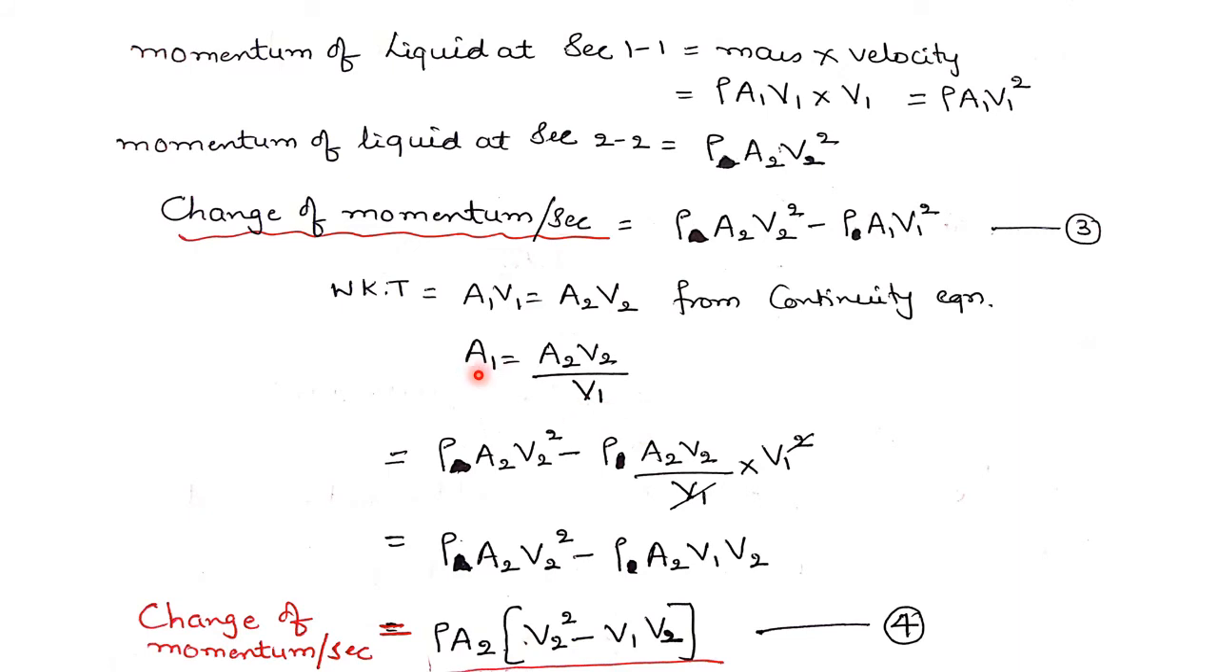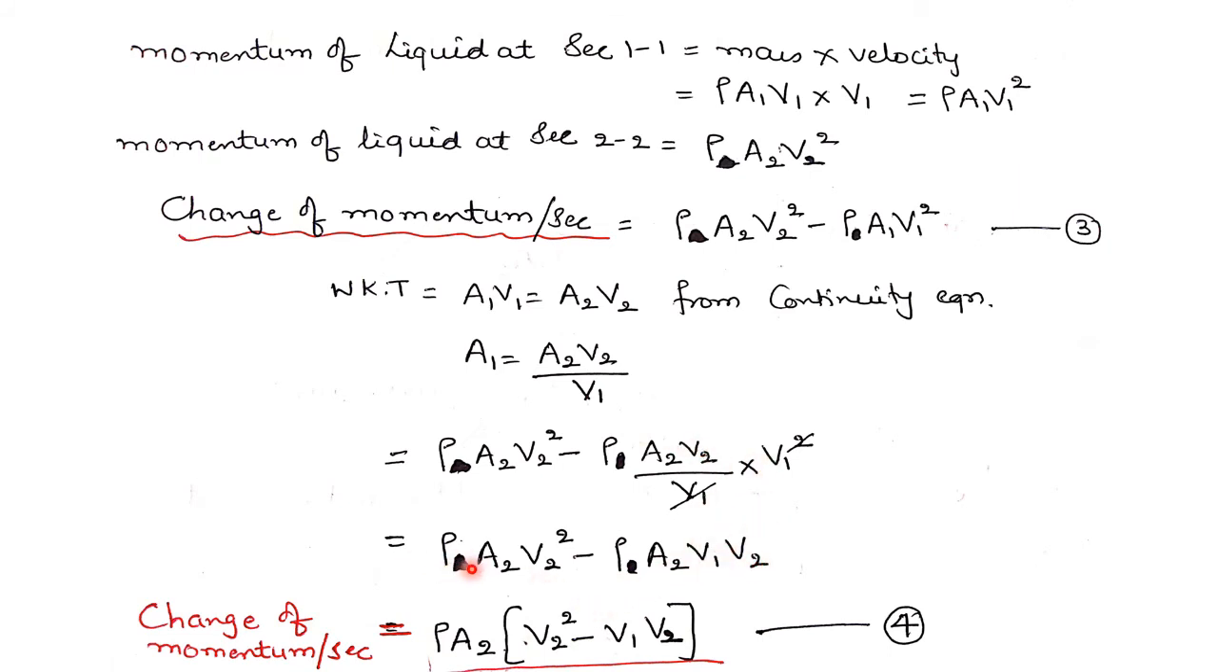So this A1 value I will substitute in equation 3. That is rho into A2 V2 square, which I have kept as it is, minus rho into A1, where A1 is given by A2 V2 divided by V1, into V1 square. So here V1 gets cancelled. My final expression will be rho into A2 V2 square minus rho into A2 V1 into V2.